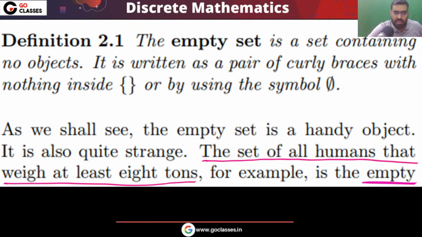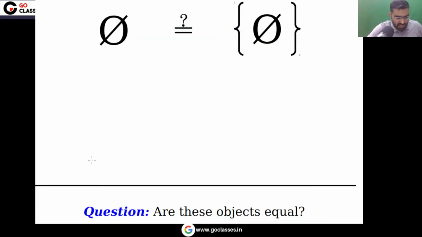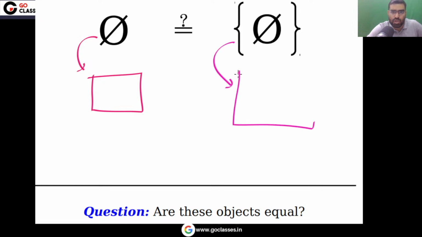Now let's move on. Let's check it out. Are these two the same? Look at these two objects. Are they equal? The answer is again no, because they are not the same. This is your empty box, in which there is no element. This is a box in which you have an empty box. Are you getting my point? So these two are not the same.